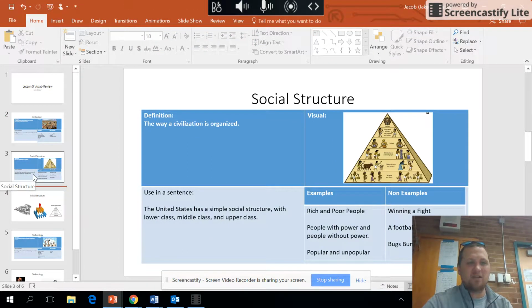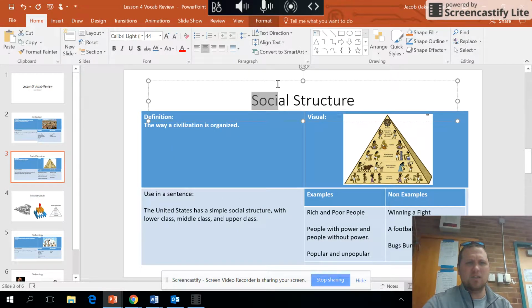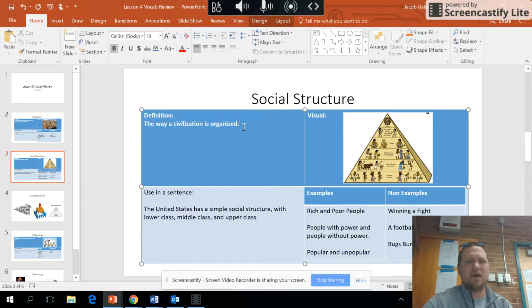Now, one of these characteristics of civilization that I think is kind of the hardest is social structure. This is really just the way that a society is organized, and usually it's not done officially, right? So it's not like you have a title of being rich or poor. It's just kind of the way that society ends up putting people into different places. And it's really more how they're categorized after things have been done.